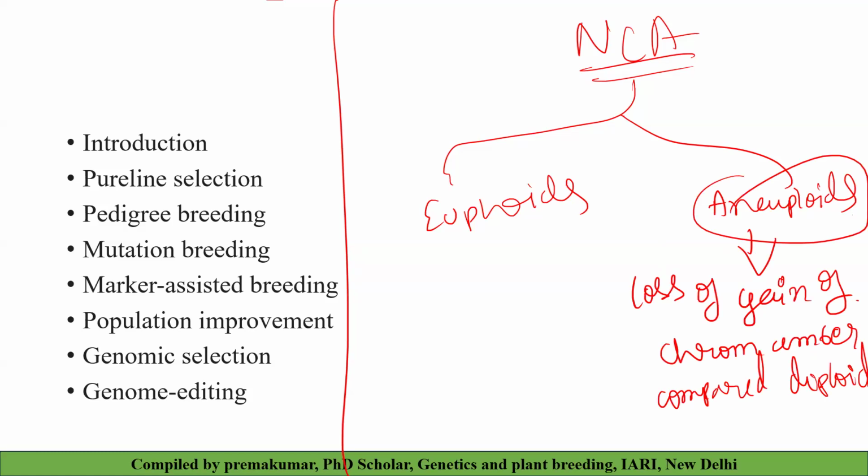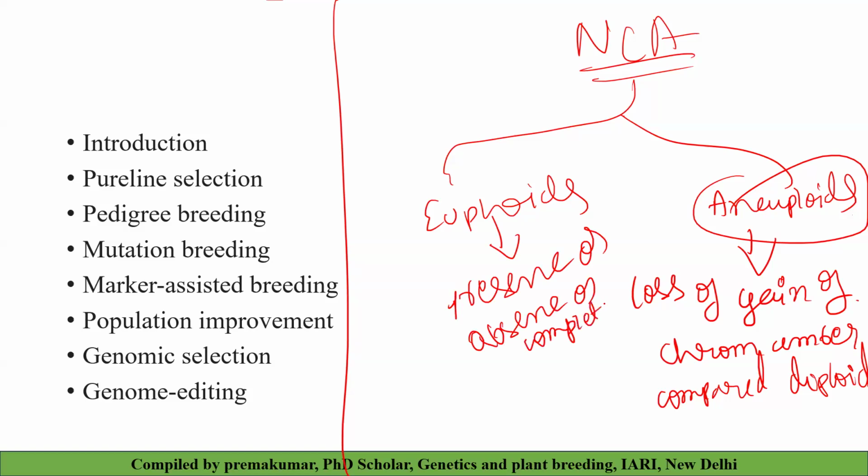When you look at euploids, it is the entire set of chromosomes either duplicated or lost. In aneuploidy, it is only one or a few chromosomes missing. But in the case of euploids, it is the presence or absence of a complete genome from the diploid complement.